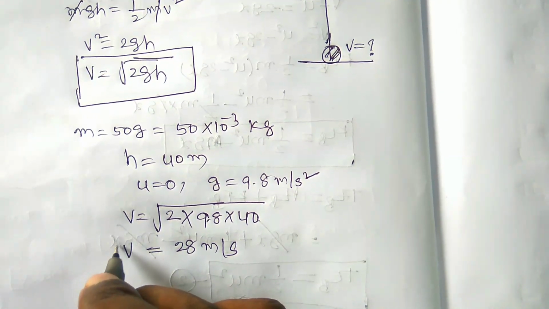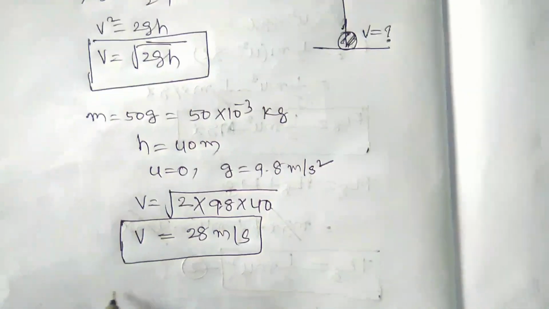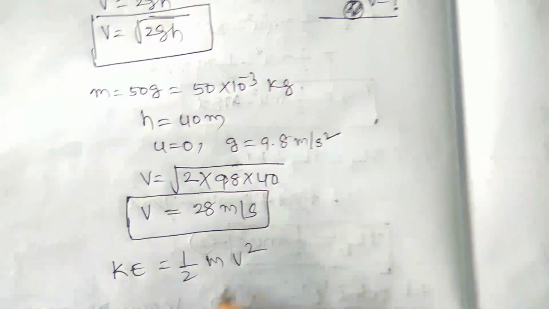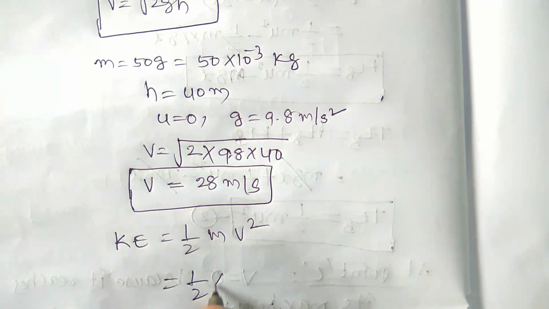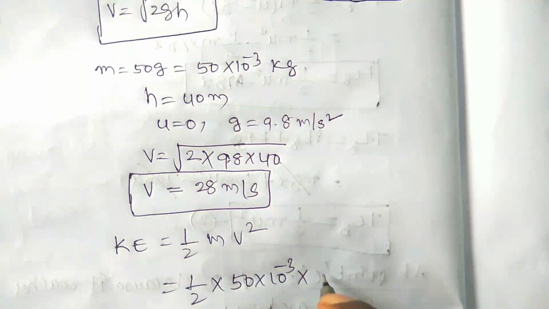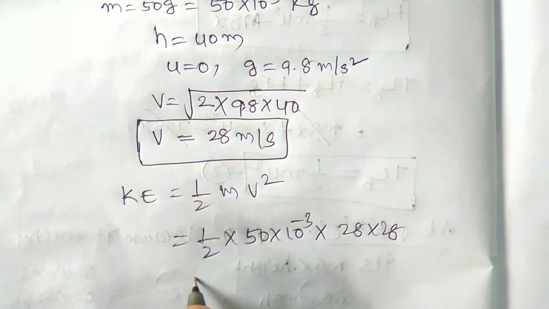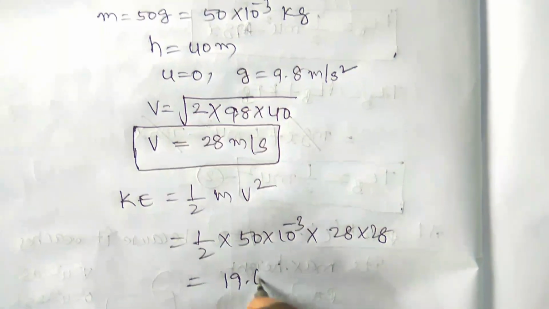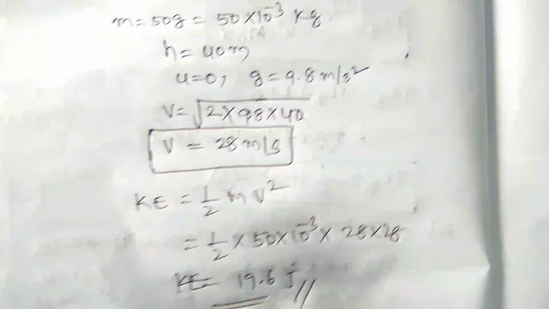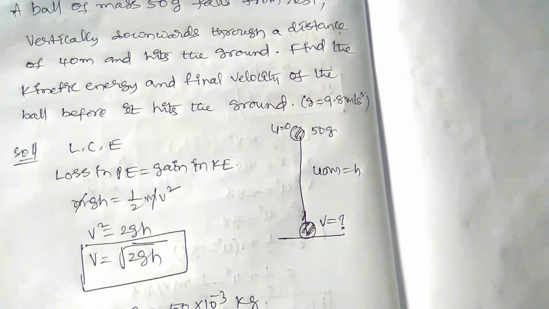So v is equal to 28 meter per second, and the kinetic energy KE is equal to half m v square, which is 1 by 2 into 50 into 10 to the power minus 3 into v square, that is 28 into 28. It is approximately 19.6 joules of kinetic energy. So this is the answer.